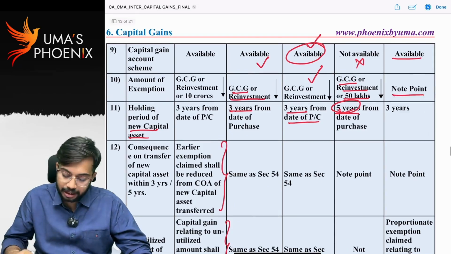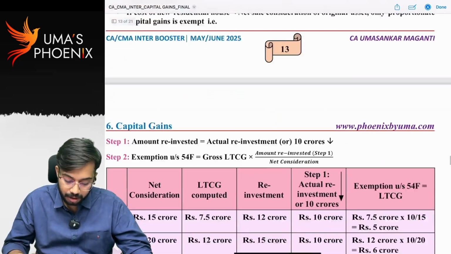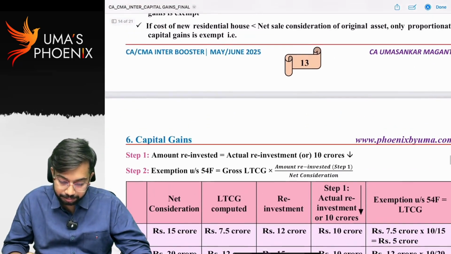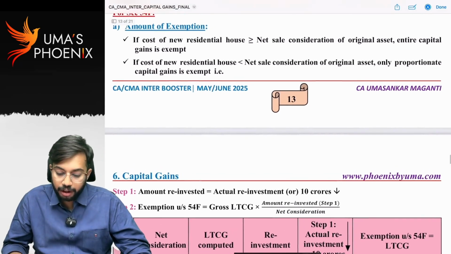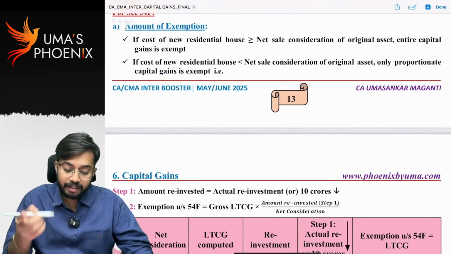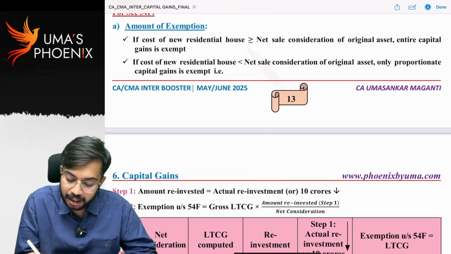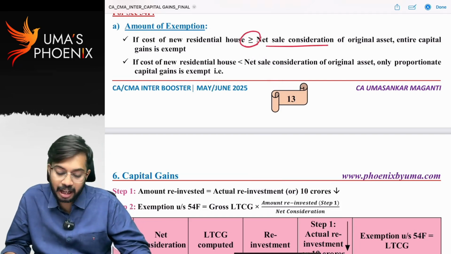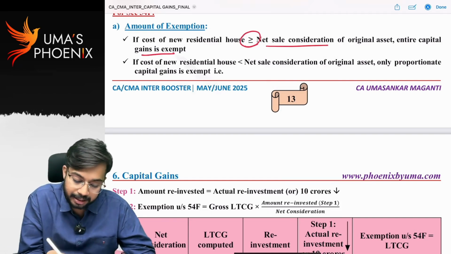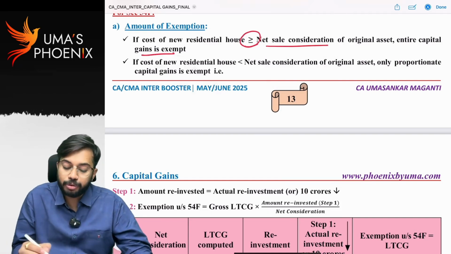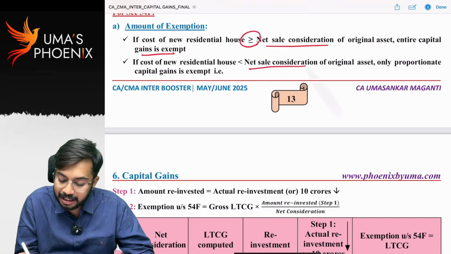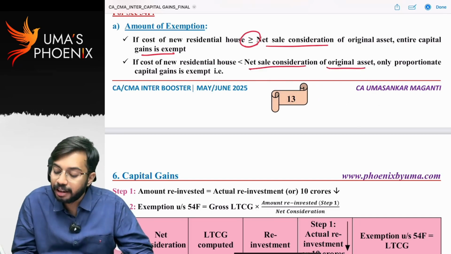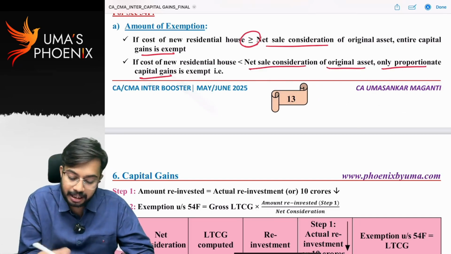Amount of exemption, I have given. If reinvestment cost of new residential house is greater than net sale consideration of original asset, then entire capital gains is exempt. If cost of new residential house is less than net sale consideration of original asset, then only proportionate capital gains is exempt.